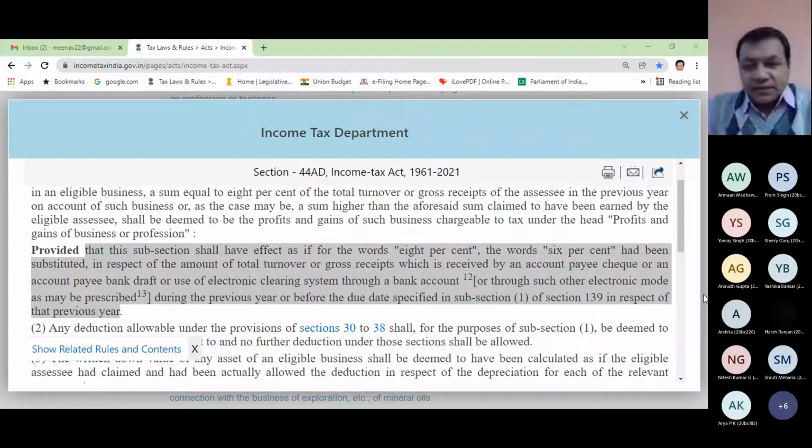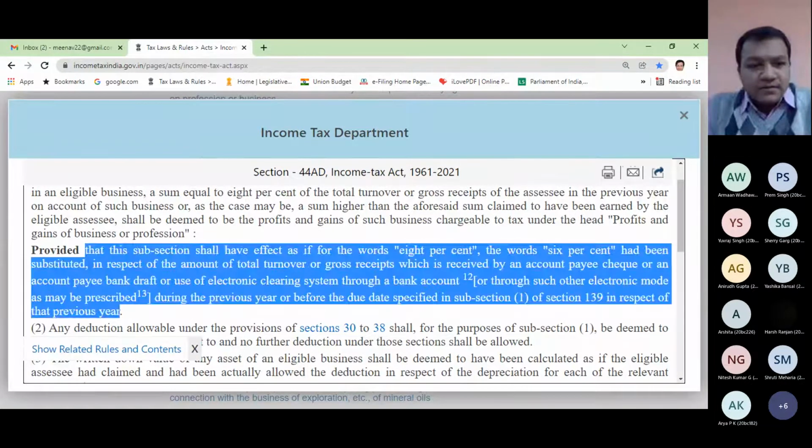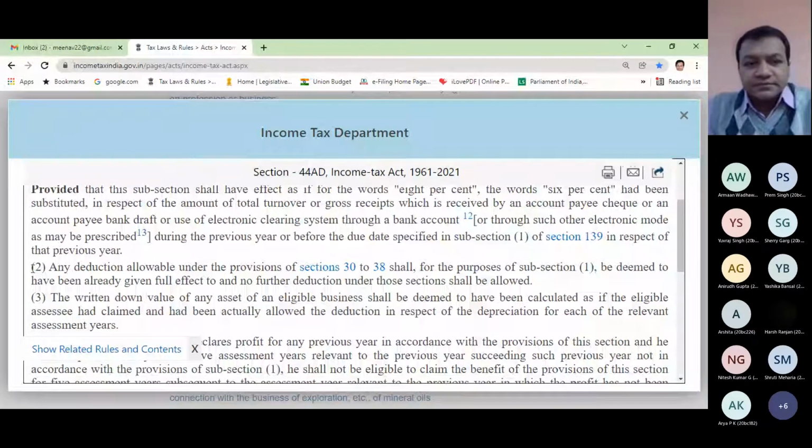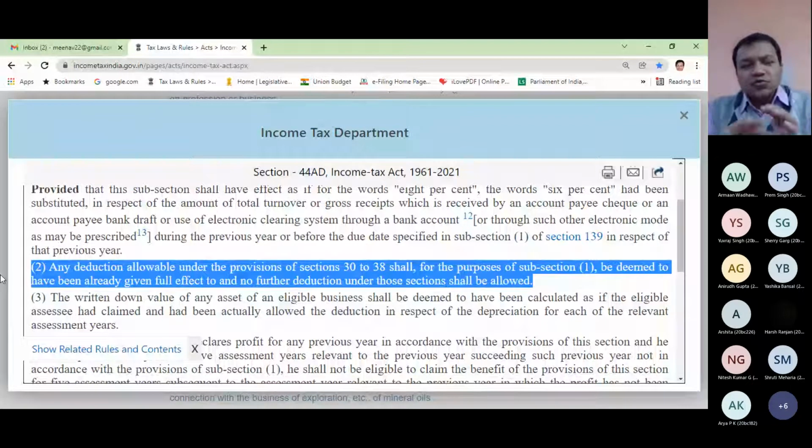Next subsection. Can anyone explain what the next subsection says? Can you explain what subsection 2 is telling me? How do you explain subsection 2 to any other person who will ask this? You read it and try to tell me what this subsection 2 wants to convey.